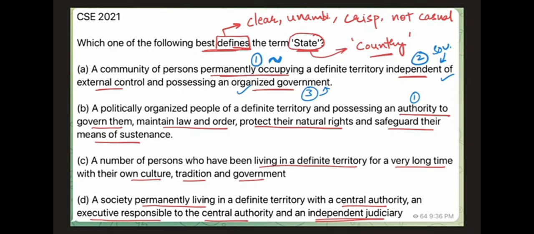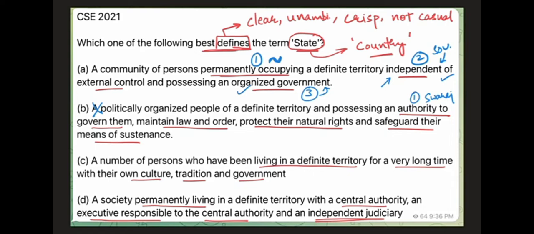It was a colony, but it had the authority to govern itself. The Swaraj and the Purna Swaraj aspect you can think about, right? Swaraj is having the authority to govern yourself, but Purna Swaraj means complete independence, which is the first statement, independent of external control. So here we have Swaraj, but we don't have Purna Swaraj. So this is evidence that people having authority to govern themselves may not be a country. So this option is erroneous from this angle. We can eliminate it. No need to think about the other aspects.